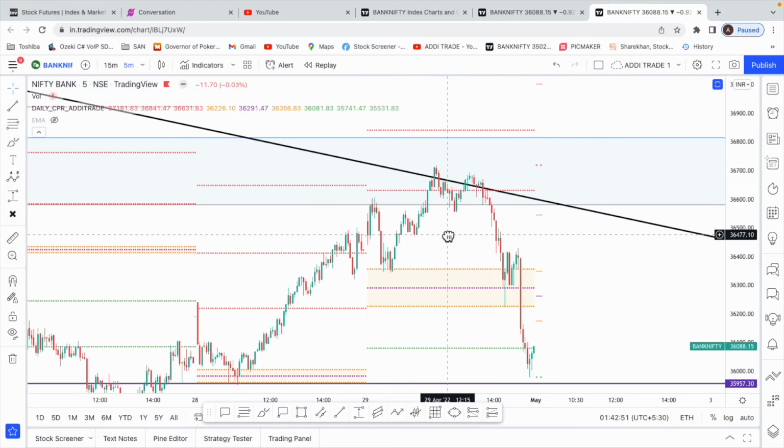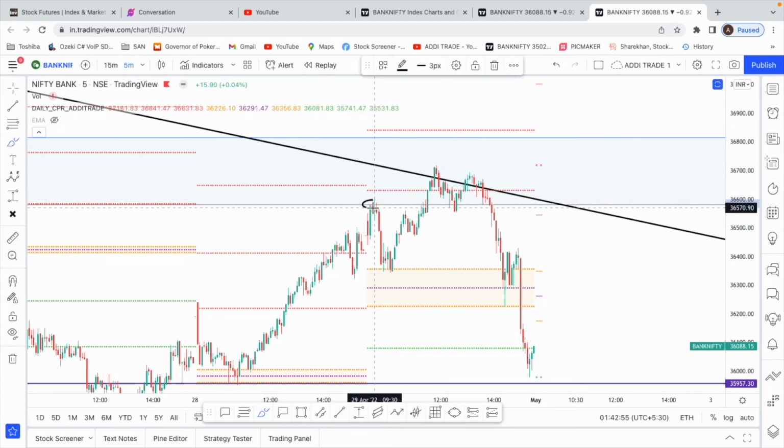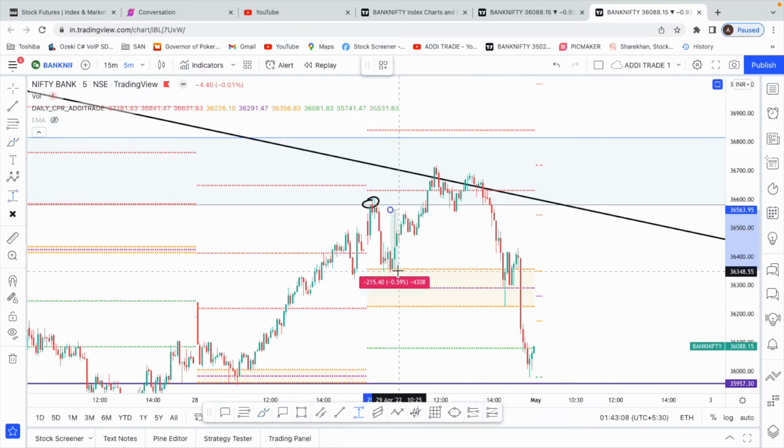See, this was a nice move on the downside on Friday. We went up, took resistance here, could not sustain. Just 2 5-minute candles, right? We fell from 36,500 to almost 250-300 points. Let's even measure it from here. We fell around 200 points. The option premium would have gone up about 100 points, right? Definitely it would have gone up above 100 points.